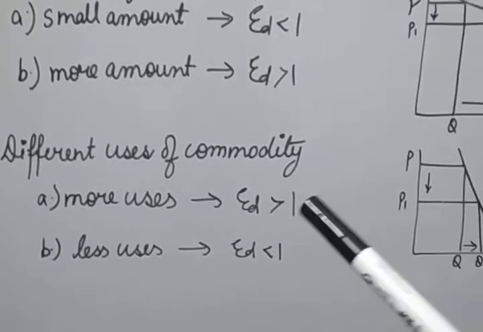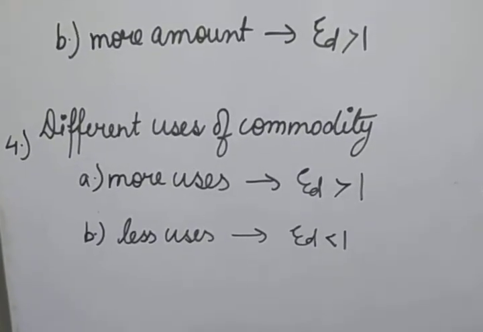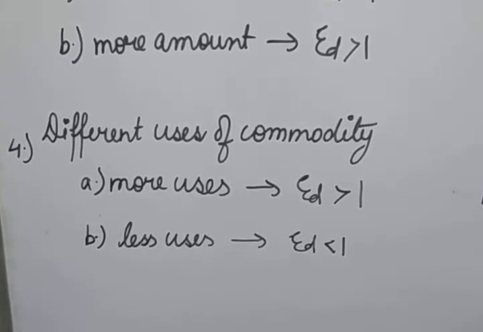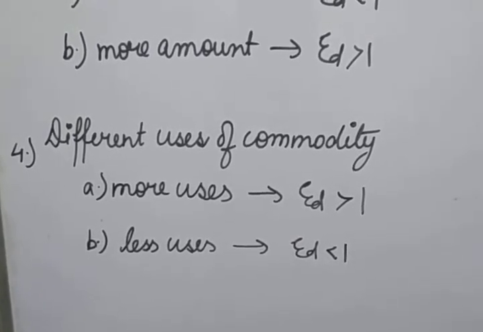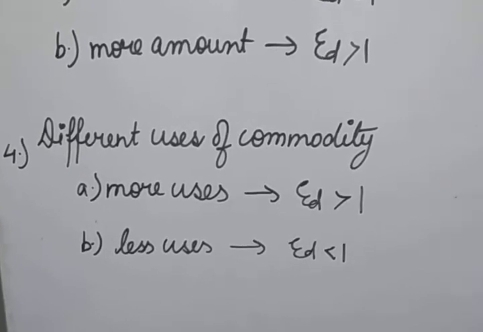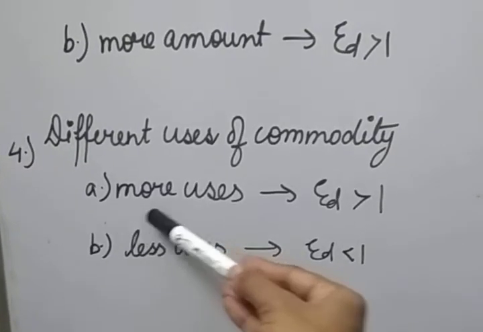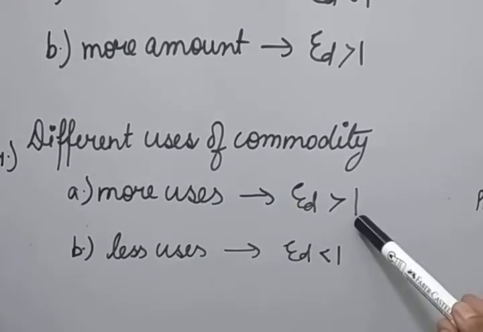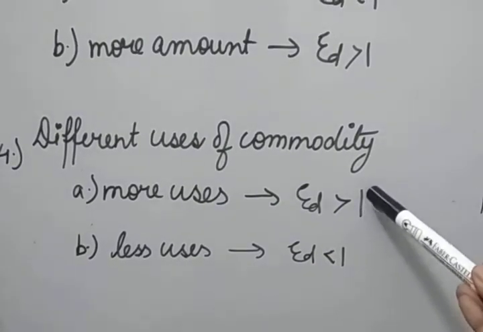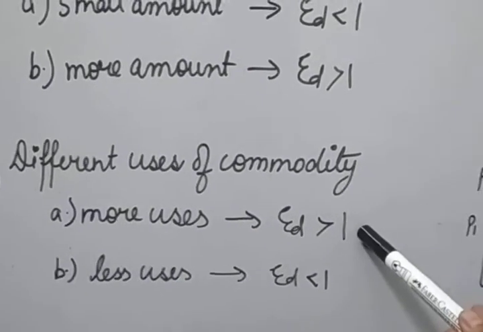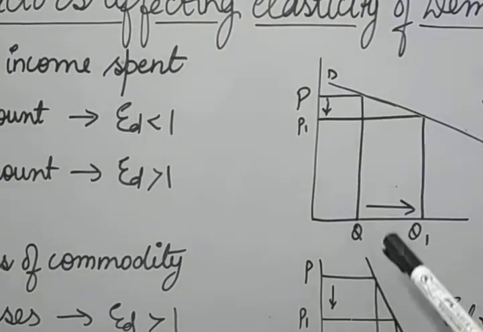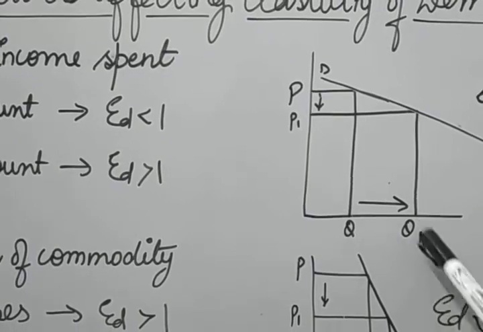Now the next factor is different uses of a commodity. Different uses means alternative uses. The more the possible uses of the commodity, the greater will be its price elasticity. That means if the same commodity can be used in more alternative ways, the elasticity will be greater than 1. For example, milk, or electricity. If the price of milk or electricity is reduced a little bit, we will use more quantity in the different uses.